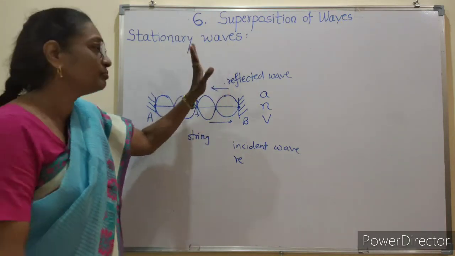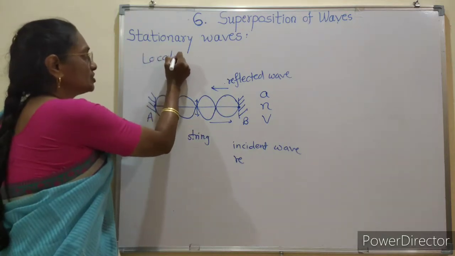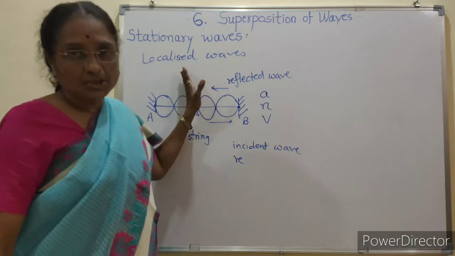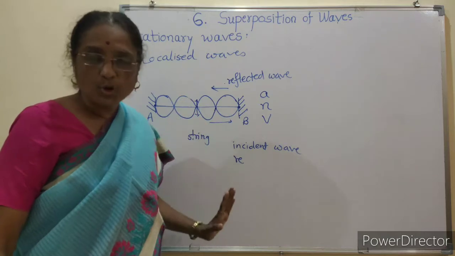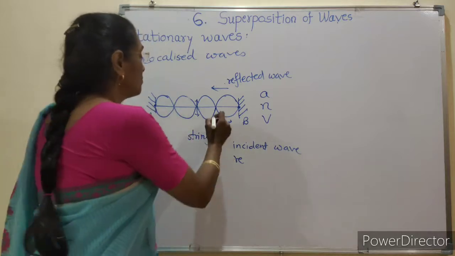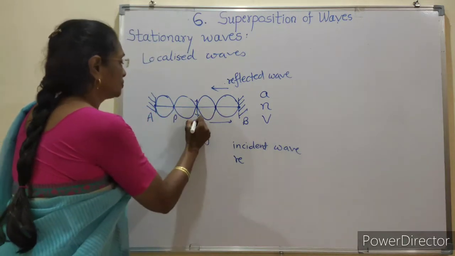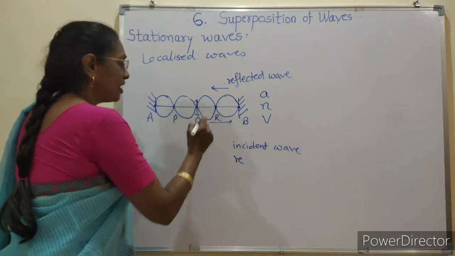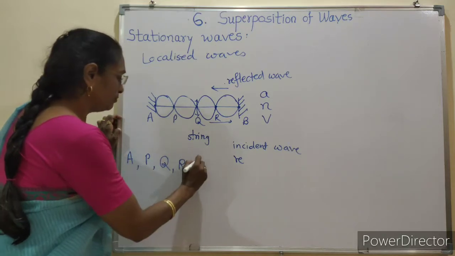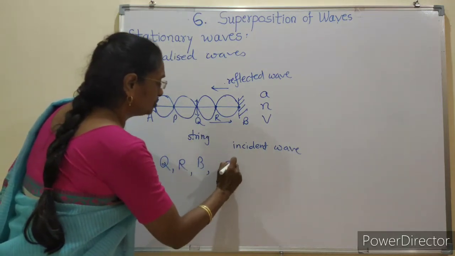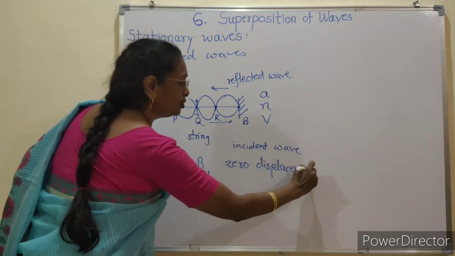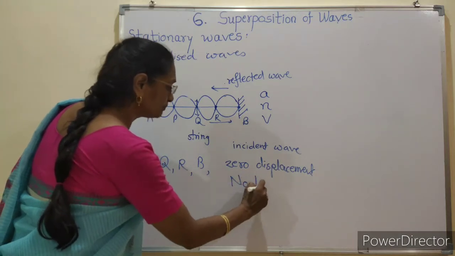Why are they stationary waves? Because these waves are localized waves, because they are not transferring energy from one point to another point. Points simply vibrate about their mean position. Some points like P, Q, R, A, B are zero displacement points. For such points the displacement is zero. These points are called nodes.